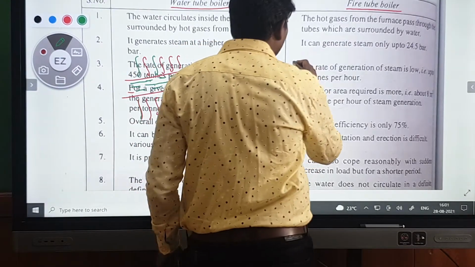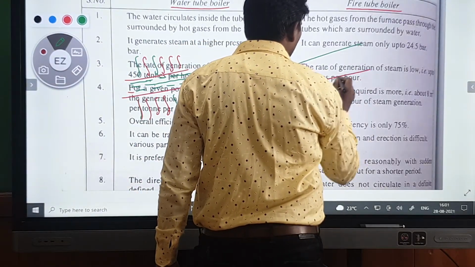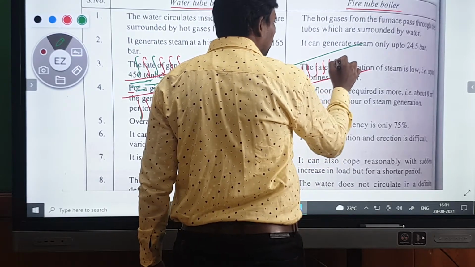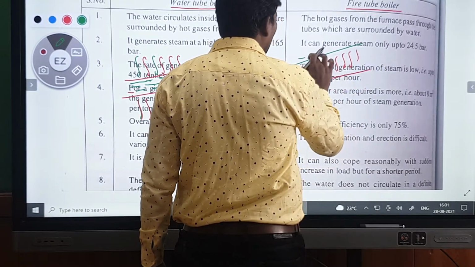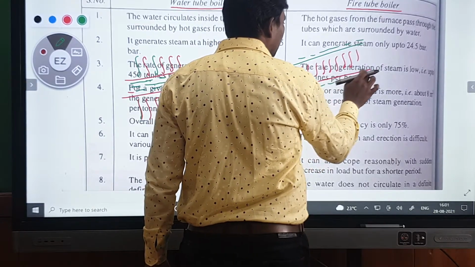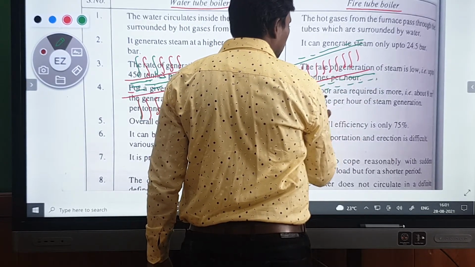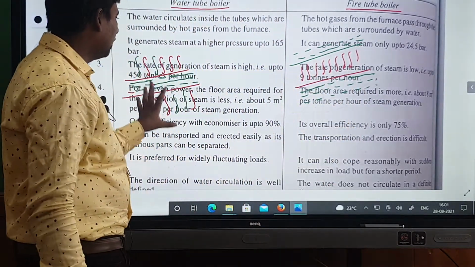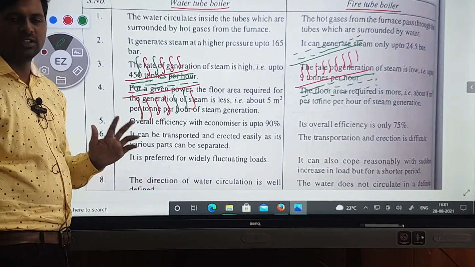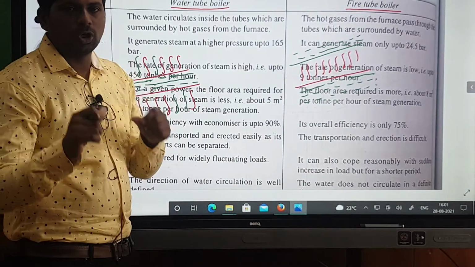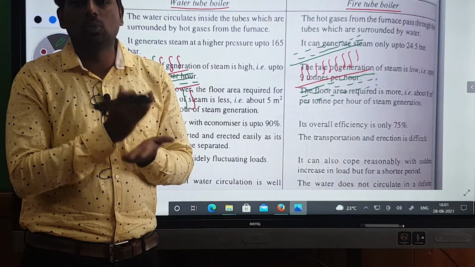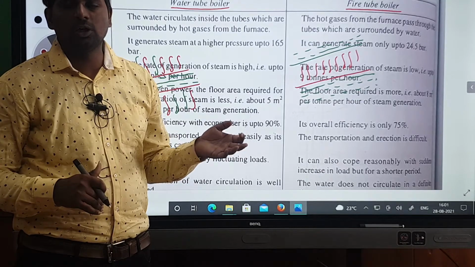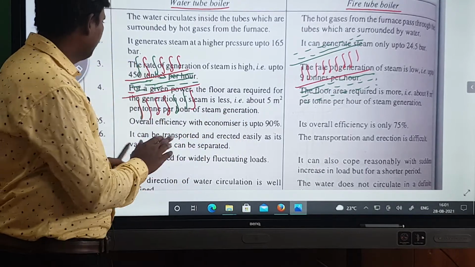Fire tube boiler means inside the tube, this one is the tube, there is fire, that is, hot gases, and it is surrounded by water. So this one is known as the fire tube boiler and this one is known as the water tube boiler. This is the first difference. Inside the tube if water is there, it is a water tube boiler. Inside the tube if hot gases are there, it is a fire tube boiler. Clear?